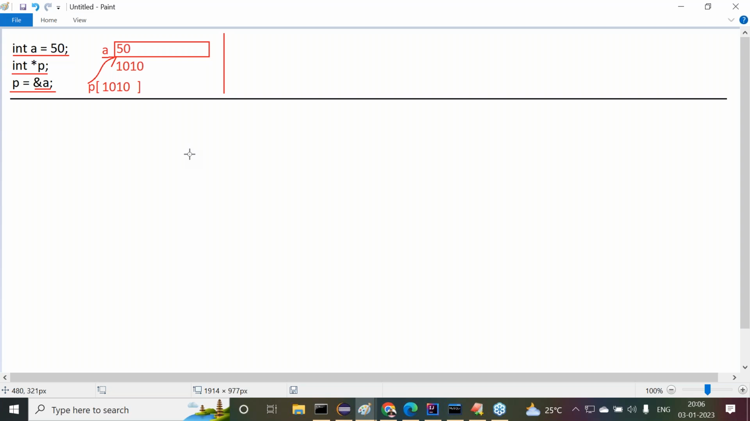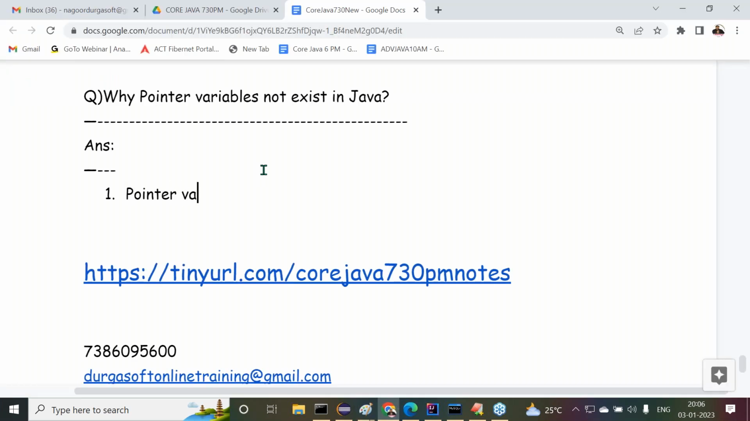That means memory is allocated for pointer variables at what time? At compilation time. Got my point or not? Now understand this point clearly. All of you observe carefully. Pointer variables have their memory allocation at compilation time. Now the point is, pointer variables require static memory allocation. Am I right or not?